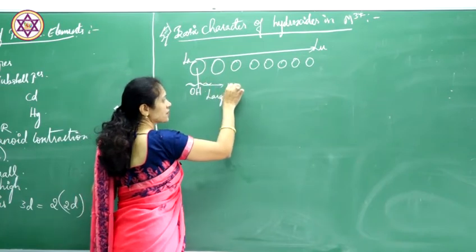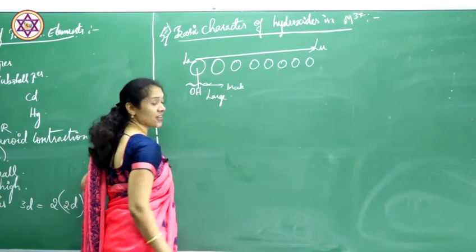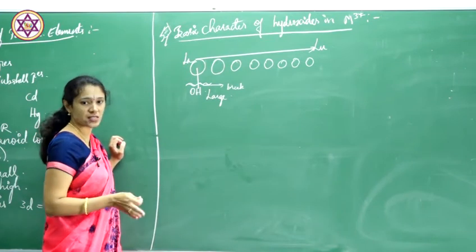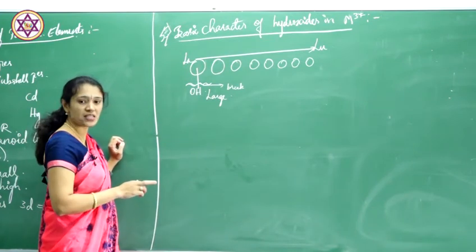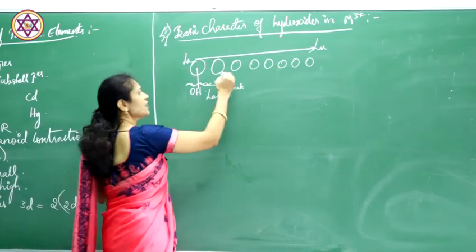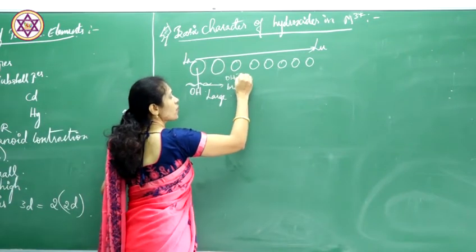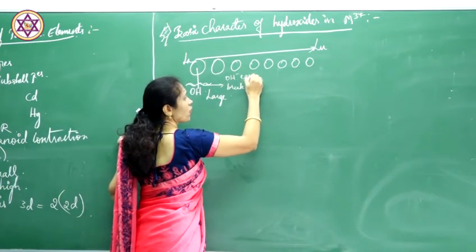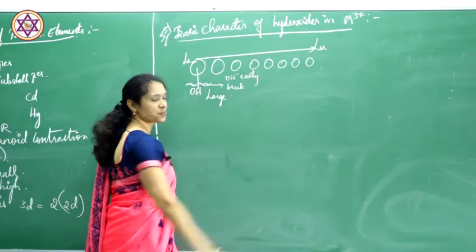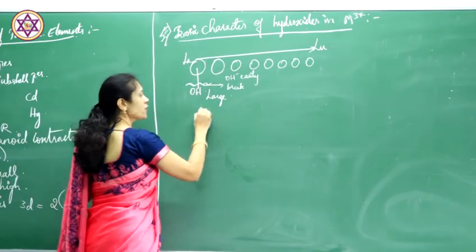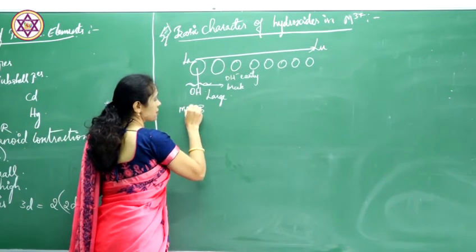I can break it easily. The bond can be broken easily. If I can break the bond easily, then it quickly releases OH minus ions. Therefore, it is more basic.